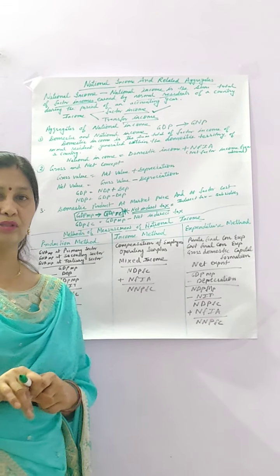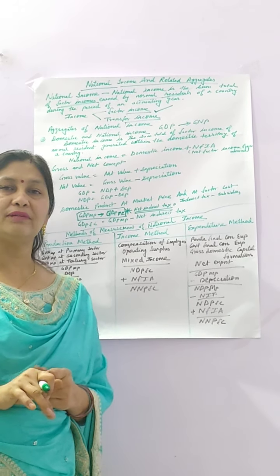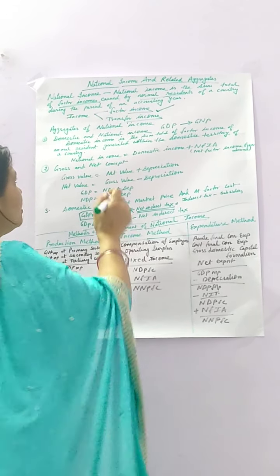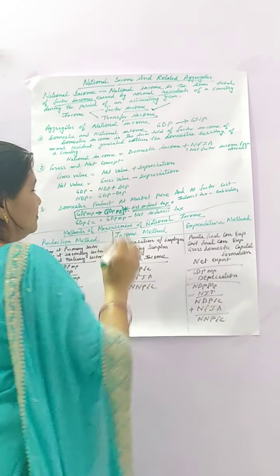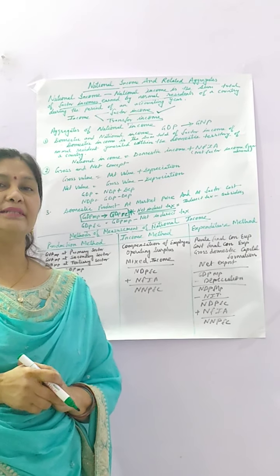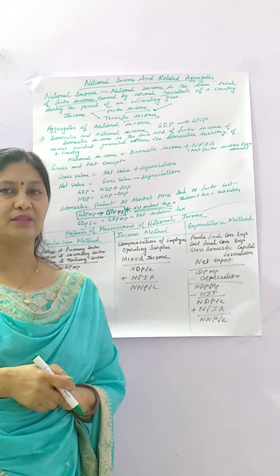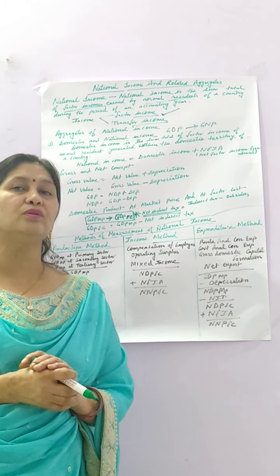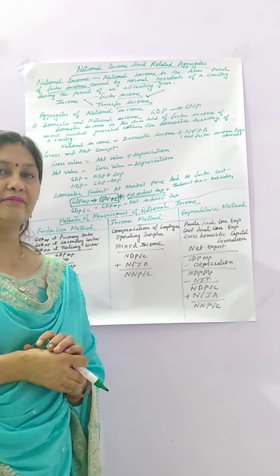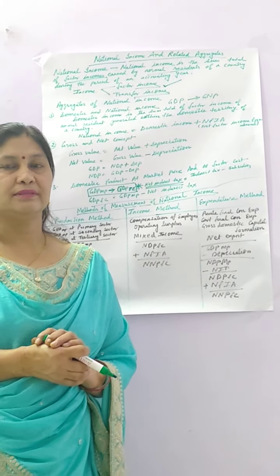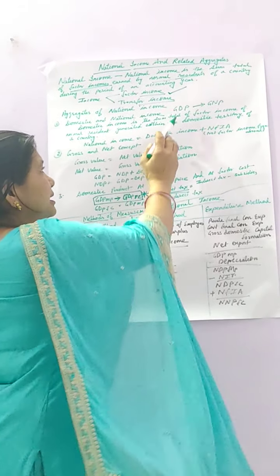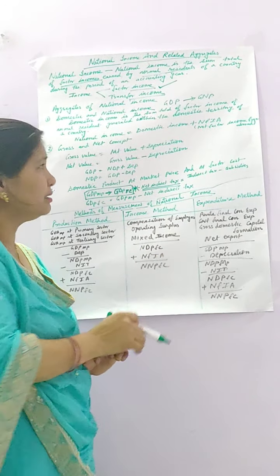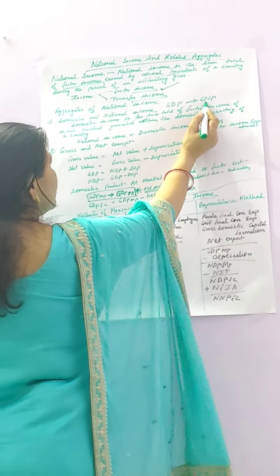Now there are some aggregates that you must know when you want to calculate national income. First of all, domestic and national income. Domestic income is the income generated within the domestic territory of the country, and when we also include the income we get from other countries, it becomes national income. That is, GDP means gross domestic product, and it becomes GNP, gross national product. So domestic can be converted into national.